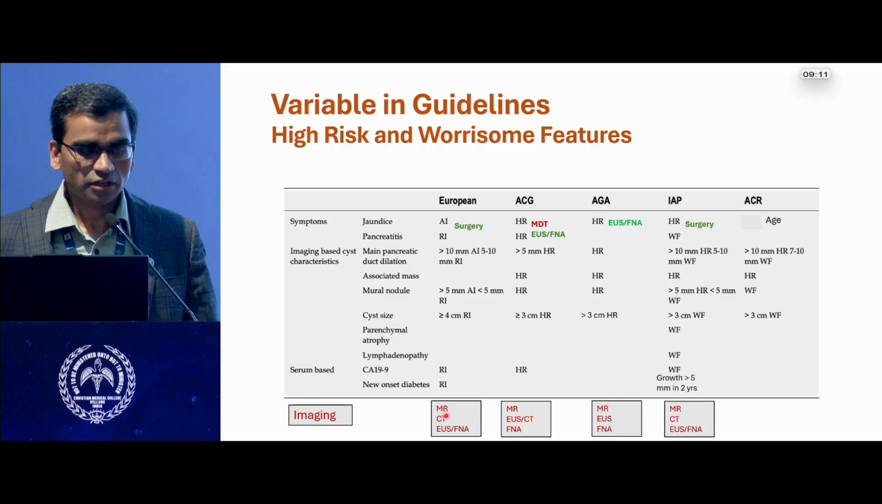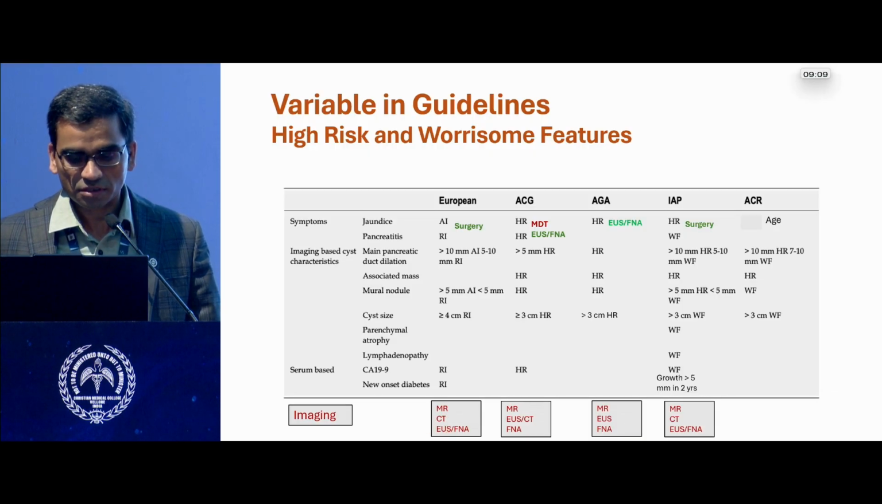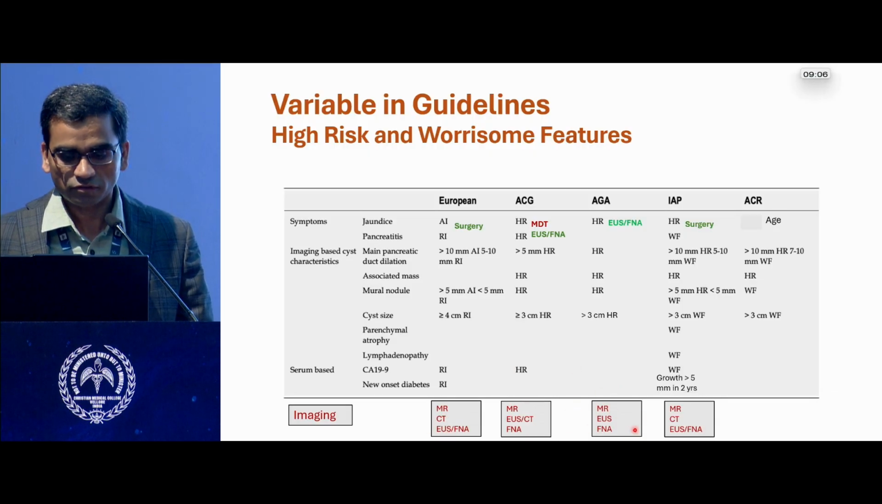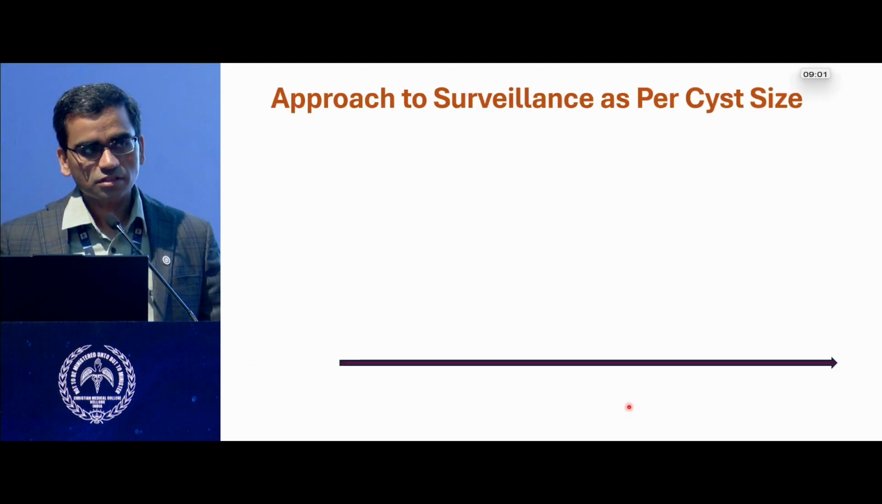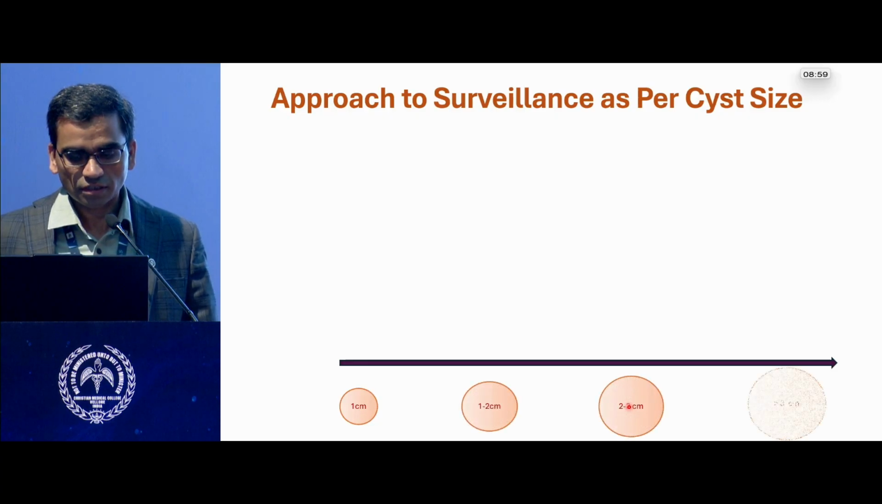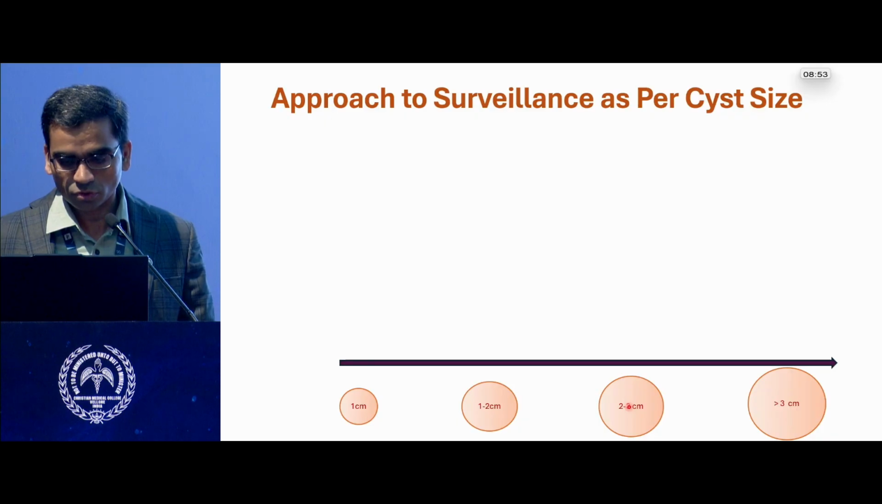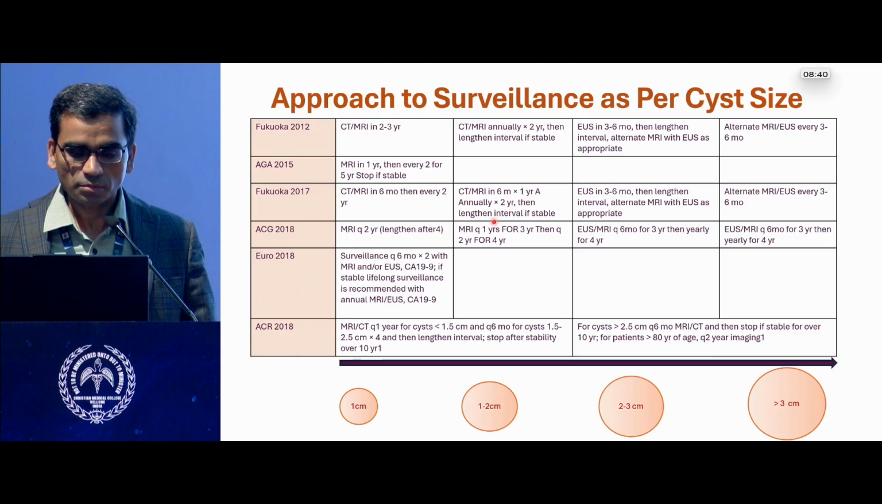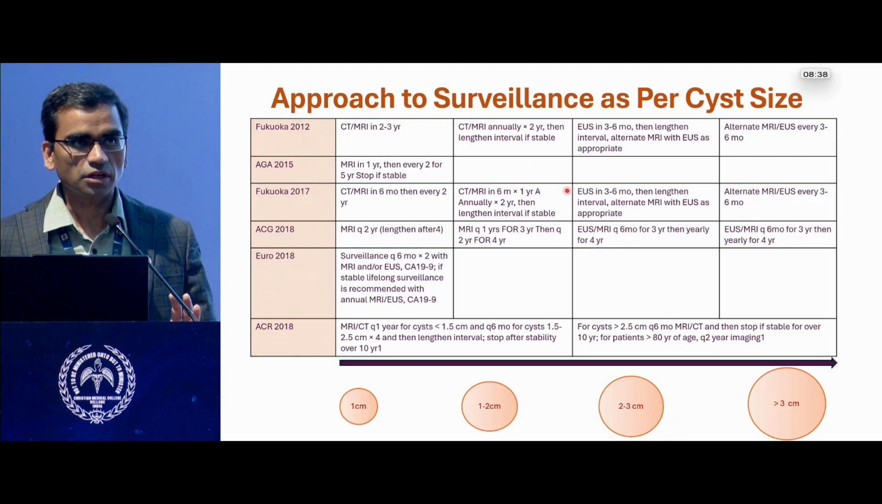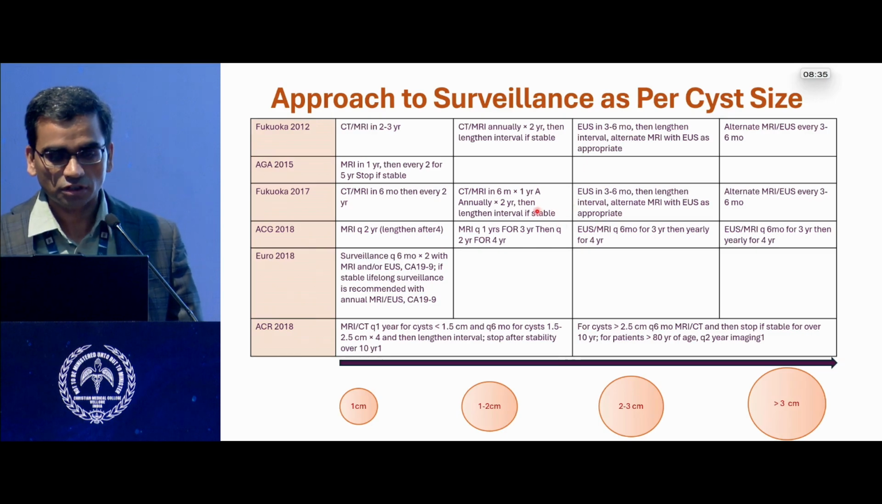The primary imaging modalities were either MR, CT or EUS plus or minus FNA in all these guidelines, except AGA, which has actually excluded CT from its imaging modalities. So as per the cyst size, we classically go for these kind of things depending on the cyst size: 1 cm, 1 to 2, 2 to 3 or more than 3 cm. Generally, if the cyst is more than 3 cm, we opt for MR or EUS every 3 to 6 months. If it is around 1 cm, the surveillance interval is between 2 to 3 years. But if it is between 1 to 3 centimeters, it can be anywhere between 3 months, 6 months or 1 year, depending on the guideline.